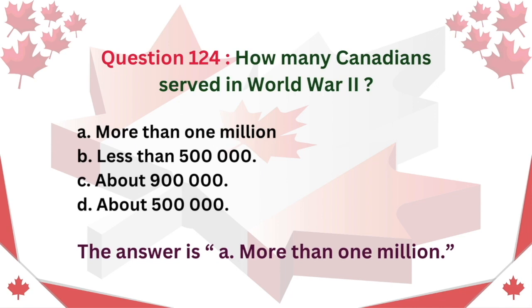Question 124. How many Canadians served in World War II? A. More than 1 million. B. Less than 500,000. C. About 900,000. D. About 500,000. The answer is A. More than 1 million.